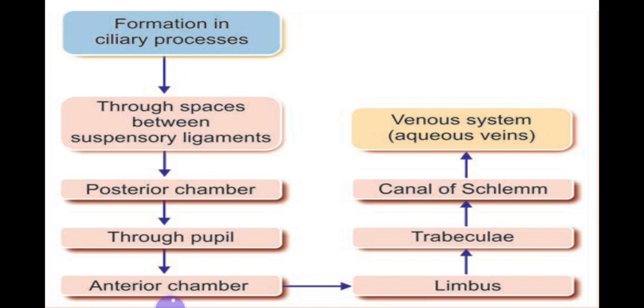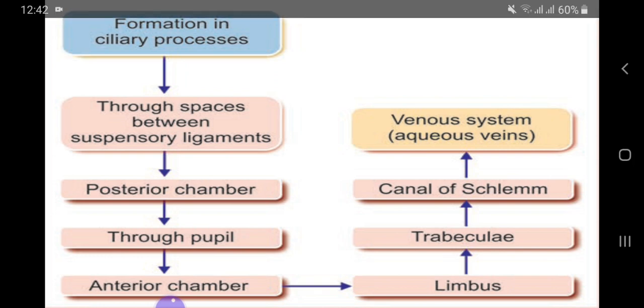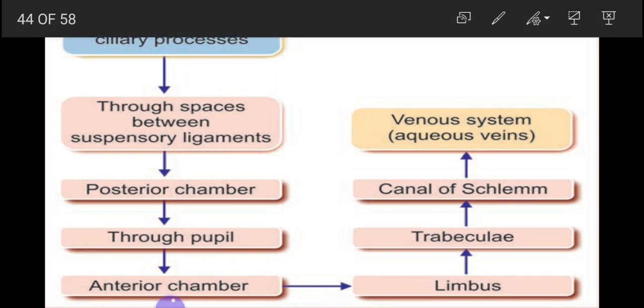This slide shows all the structures, the formation of the aqueous humor and its drainage. It forms in the ciliary processes, then passes through the spaces between the suspensory ligaments, enters into the posterior chamber, then through the pupil it enters into the anterior chamber, and enters into the venous system by passing through the canal of Schlemm.